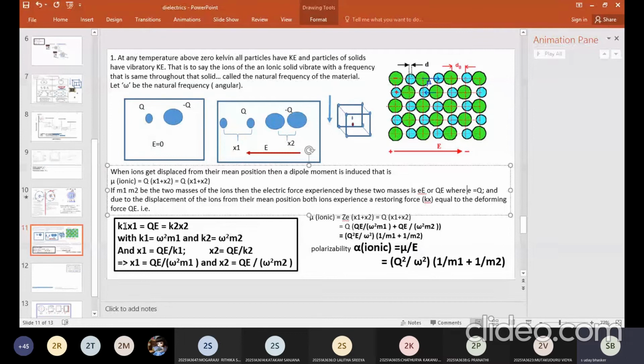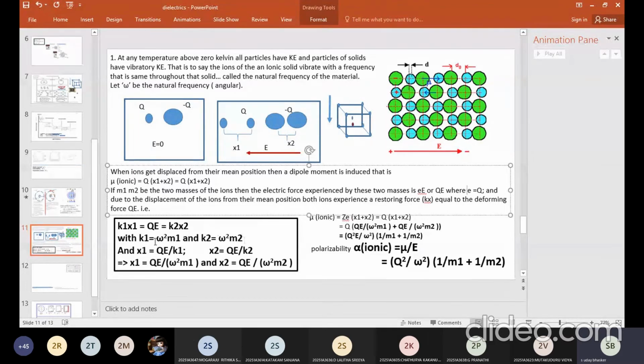So k1 x1 is the force experienced by mass m1 and k2 x2 is the force experienced by mass m2. Both of them are equal to the Lorentz force, that is Q into E. So k1 is equal to omega square m1 and k2 is equal to omega square m2.